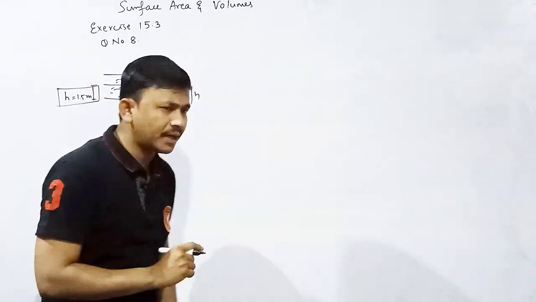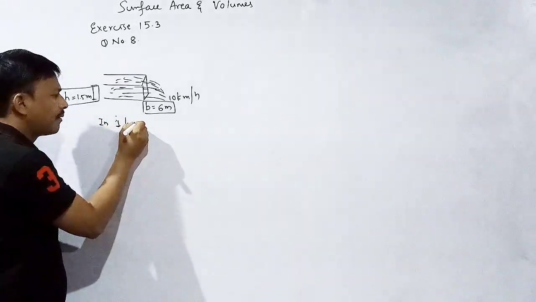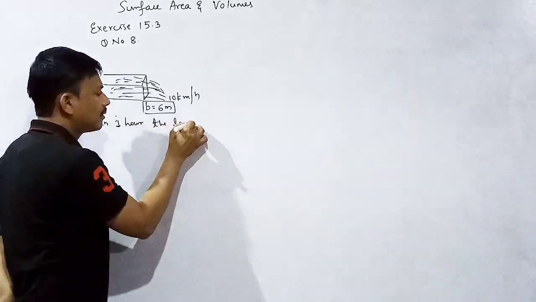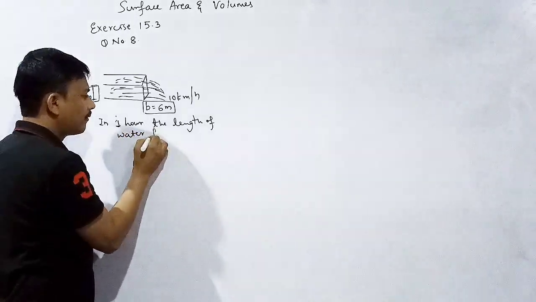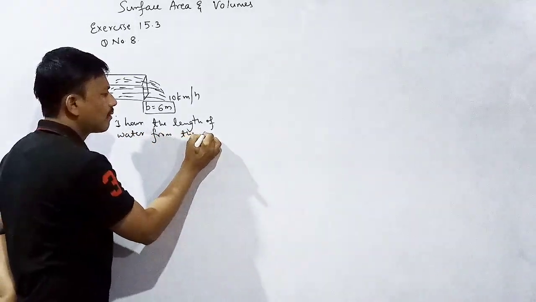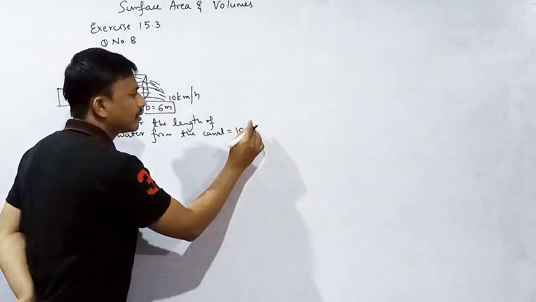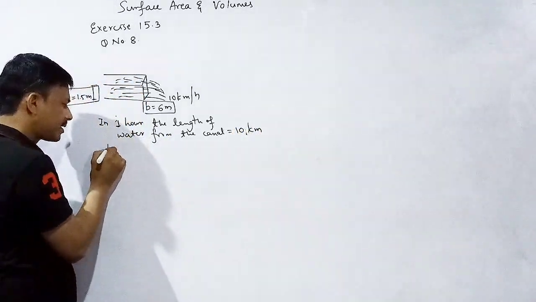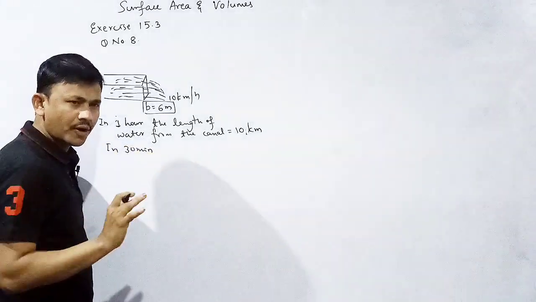Next, how much area will it irrigate in 30 minutes? In 30 minutes. Okay, in 1 hour, the length of water from the canal is equal to how much? 10 kilometer. Yes or no? In 1 hour 10 kilometer. In 30 minutes, that means half of 1 hour.